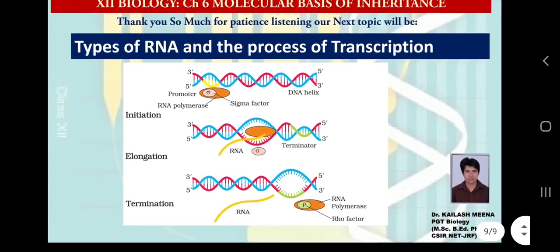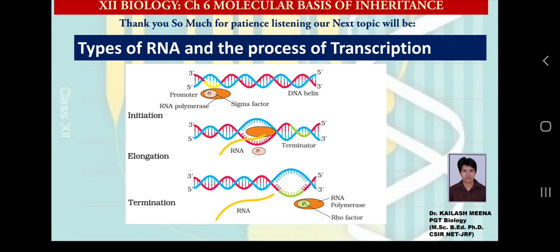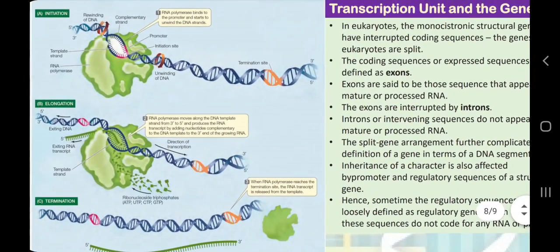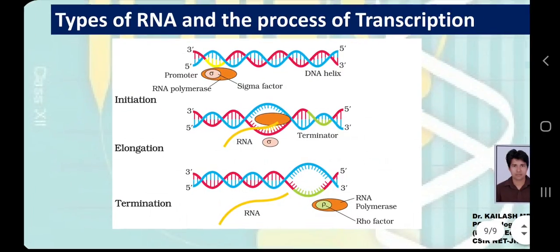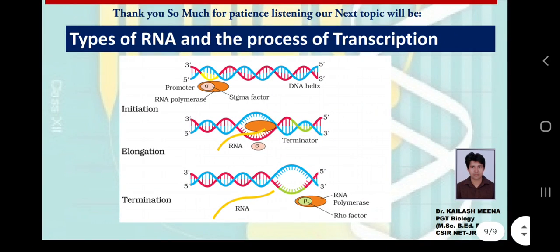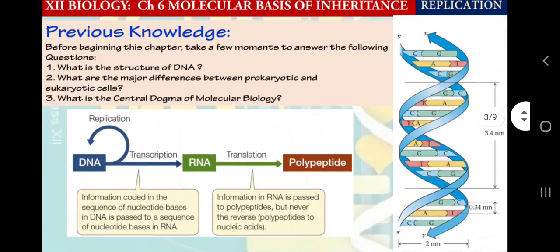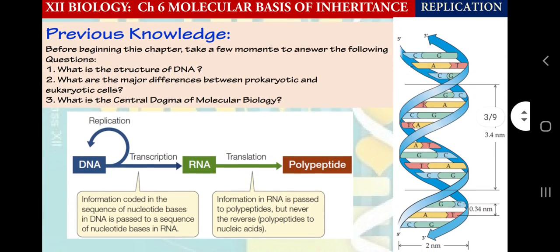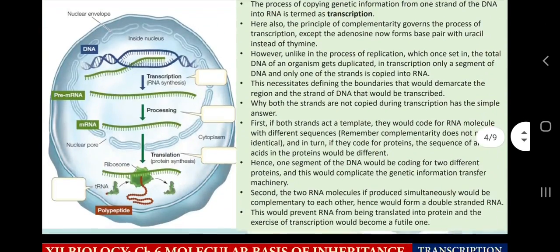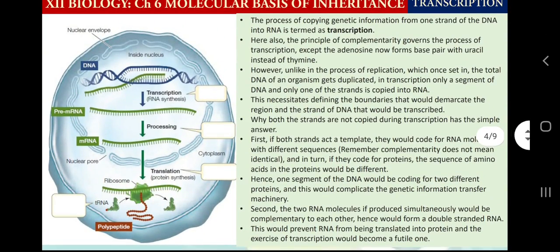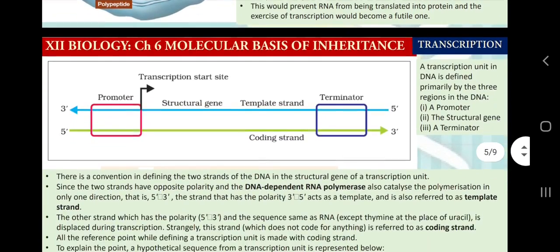So my next video will be on the types of RNA and the process of transcription. We will discuss the exact process of transcription there. Now I will briefly summarize today's video, because it is a very complicated load of information. In this video, we have learned about the central dogma of molecular biology, the flow of information by the process of transcription and translation. Then we had a common idea of prokaryotic cell and eukaryotic cell, and the process of transcription and translation, and one more thing, the process of RNA processing.